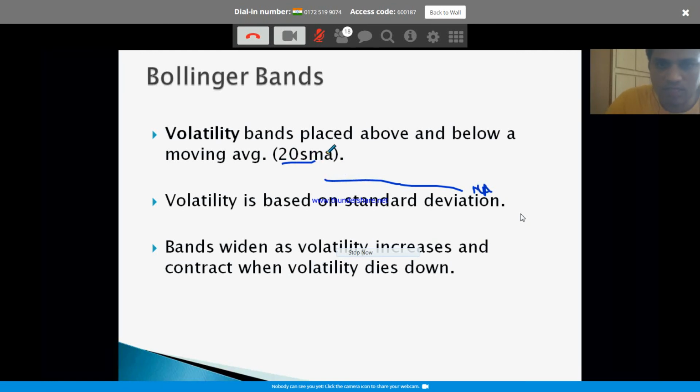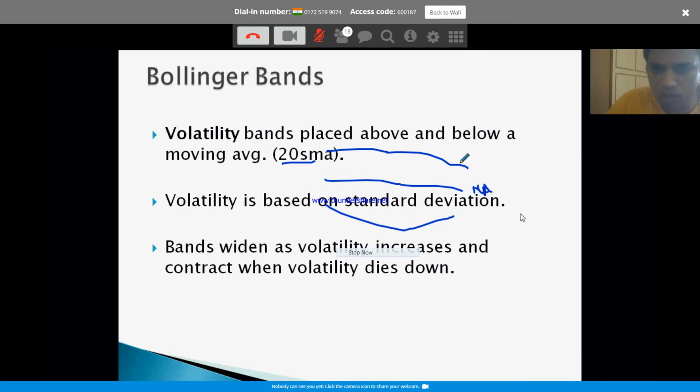Above this, you will see one band, that is the upper Bollinger Band. Below this is the second, lower Bollinger Band. Upper Bollinger Band, lower Bollinger Band. How does it calculate these two? This is based on the standard deviation.